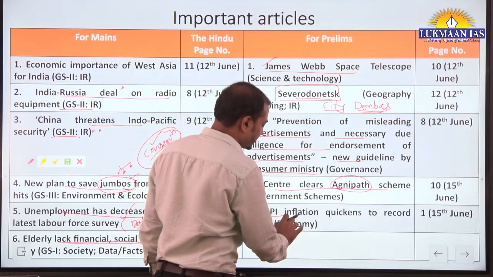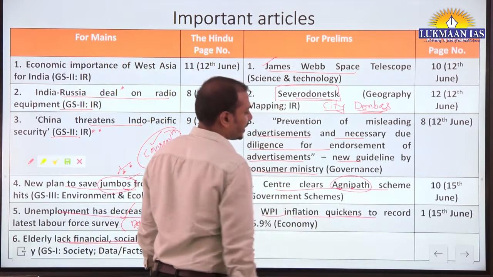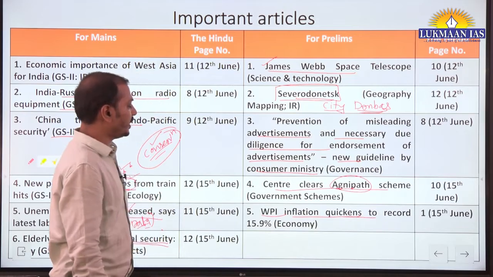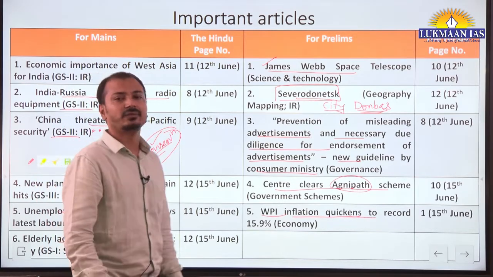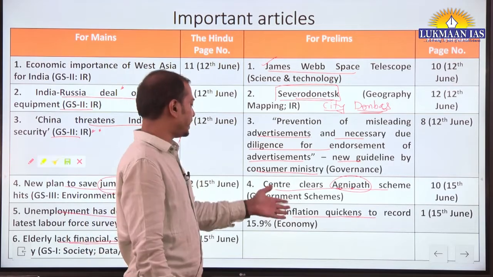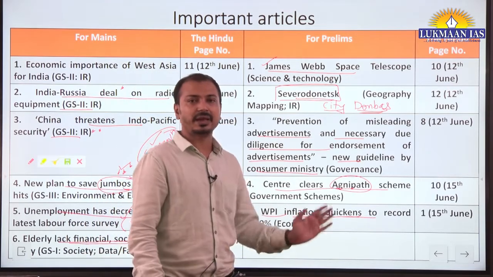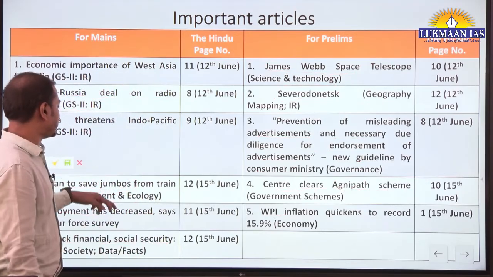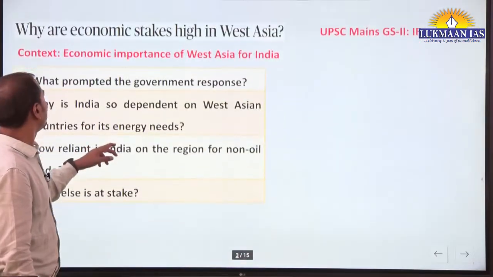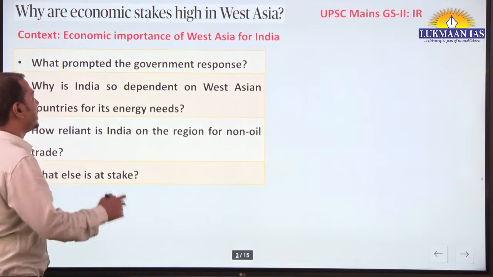Wholesale price index inflation quickens to record 15.9%. Every month we follow up on how inflation is working out, both retail and wholesale price, CPI and WPI inflation. Okay, so let us go into details about these articles. First one, why economic stakes are high in West Asia.